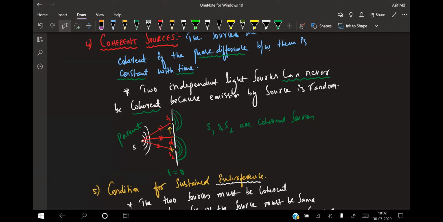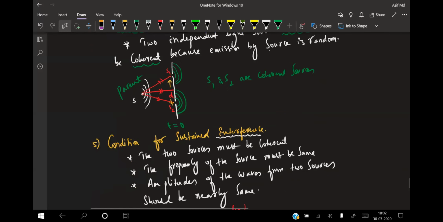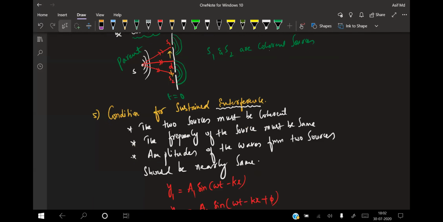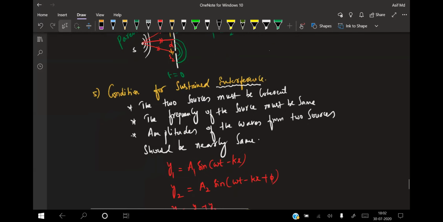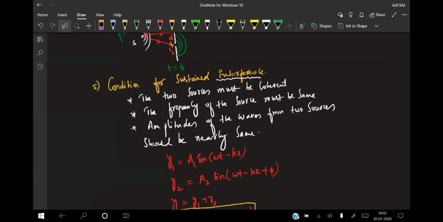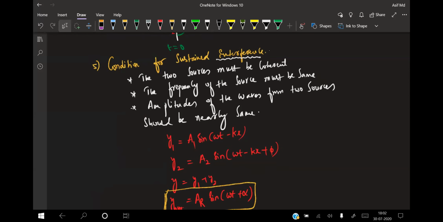The wavefronts coming from those slits, again spherical, will move in the forward direction and they will undergo constructive interference. Now, the condition for sustained interference: what is the condition? The two sources must be coherent, the frequency of the sources must be the same, and the amplitudes of the waves from the two sources should be nearly the same.